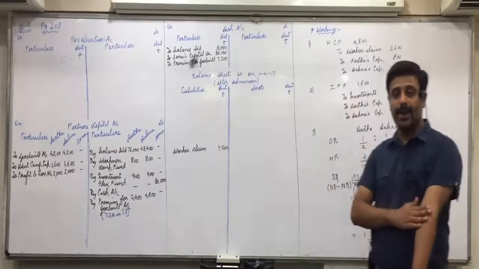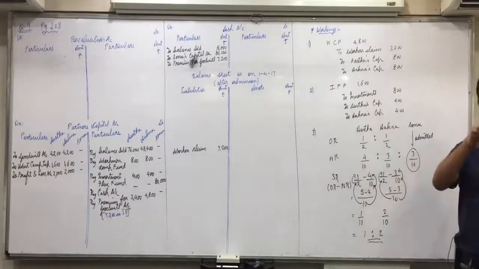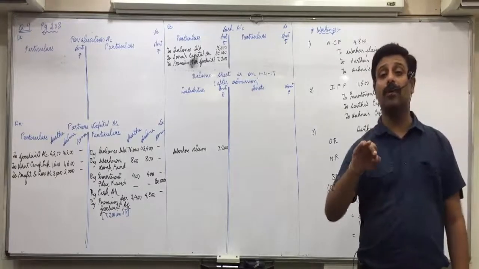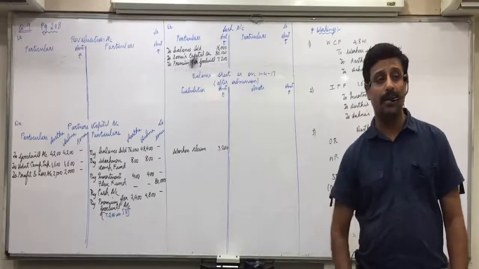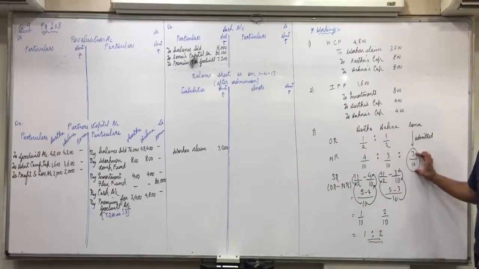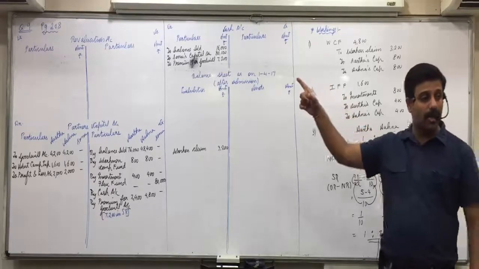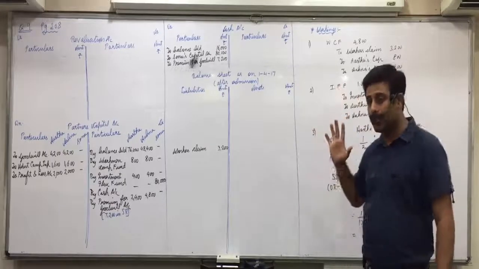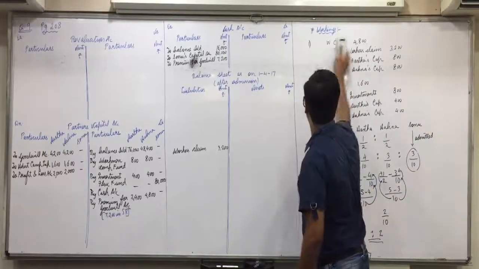Understood that? I repeat it. What is the difference between the previous question and this question? In the previous question, the value of goodwill in adjustment was not given. Here it is given. So 40,000 into 3 by 10. Sonu's share is 12,000, but he has brought only 7,200. So the remaining 4,800 we will take from his capital. Okay, so working note 4.